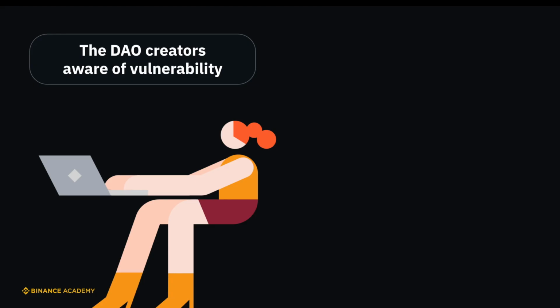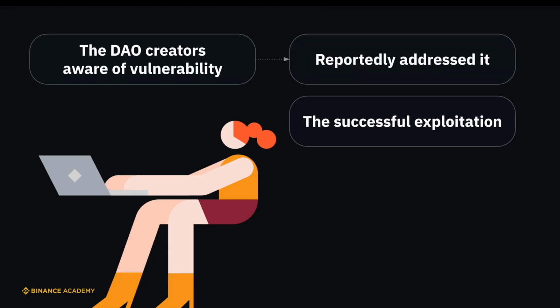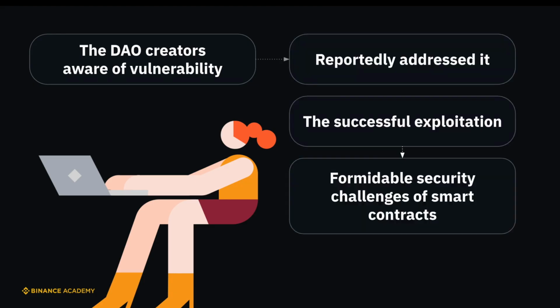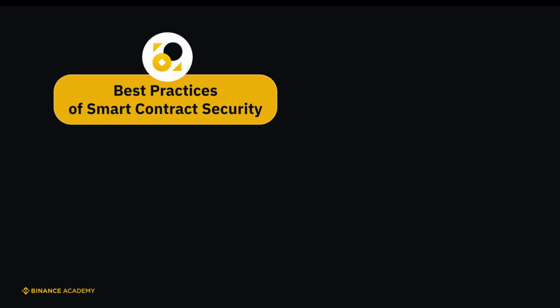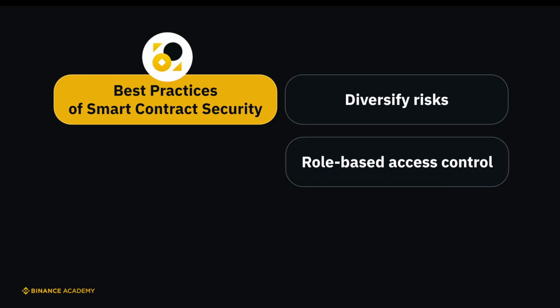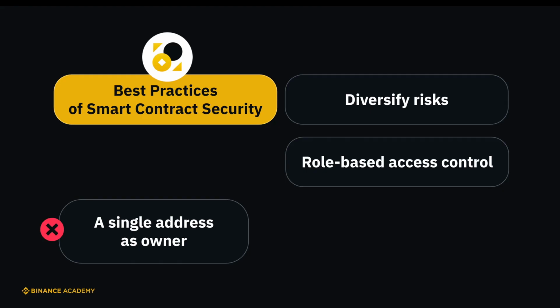Although the DAO creators were aware of this vulnerability and had reportedly addressed it, the attacker's successful exploitation underscores the formidable security challenges associated with smart contracts. So, what are the best practices of smart contract security? Firstly, it's critical to diversify your risks. One method is by adopting role-based access control.